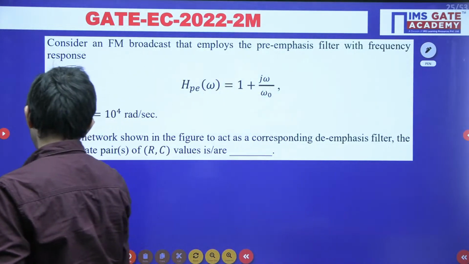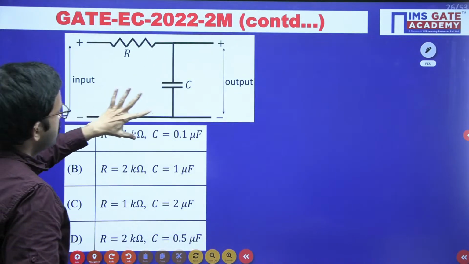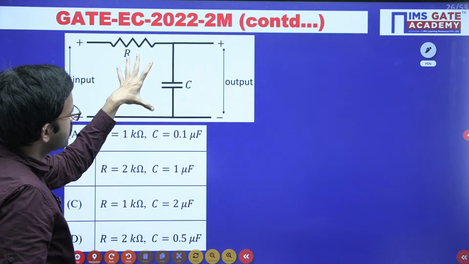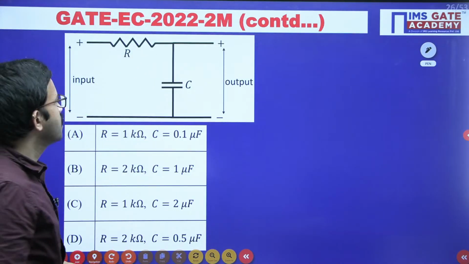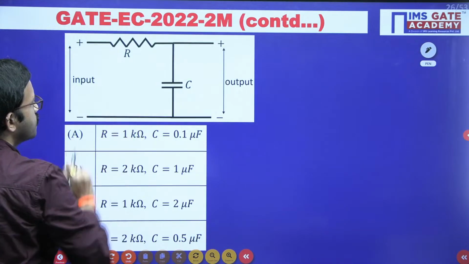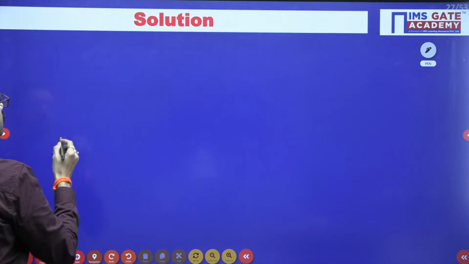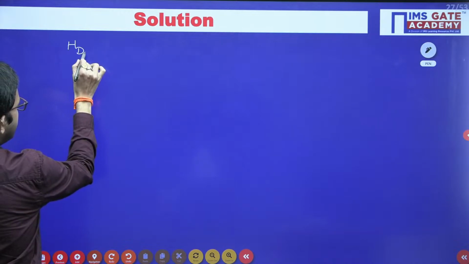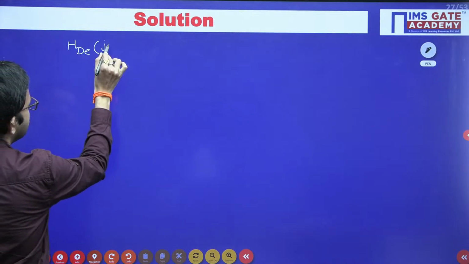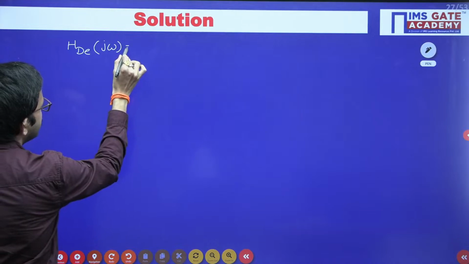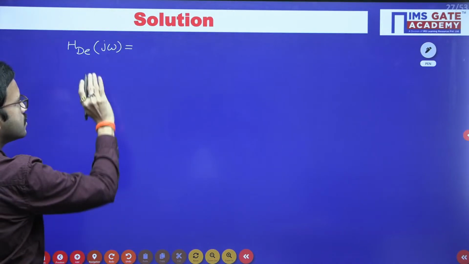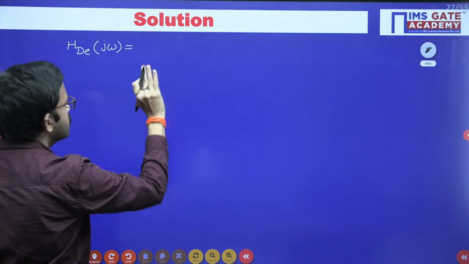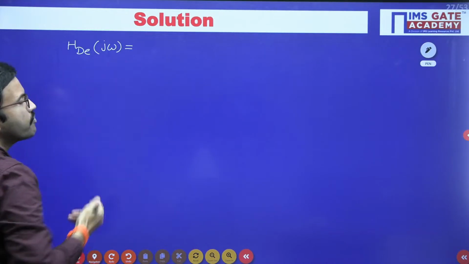First of all, they have mentioned that this particular network is nothing but the de-emphasis network. So first let us calculate the transfer function of this network. I am writing it as H suffix DE of j omega. I am representing the transfer function in terms of j omega, and in that function you will get the term j omega.